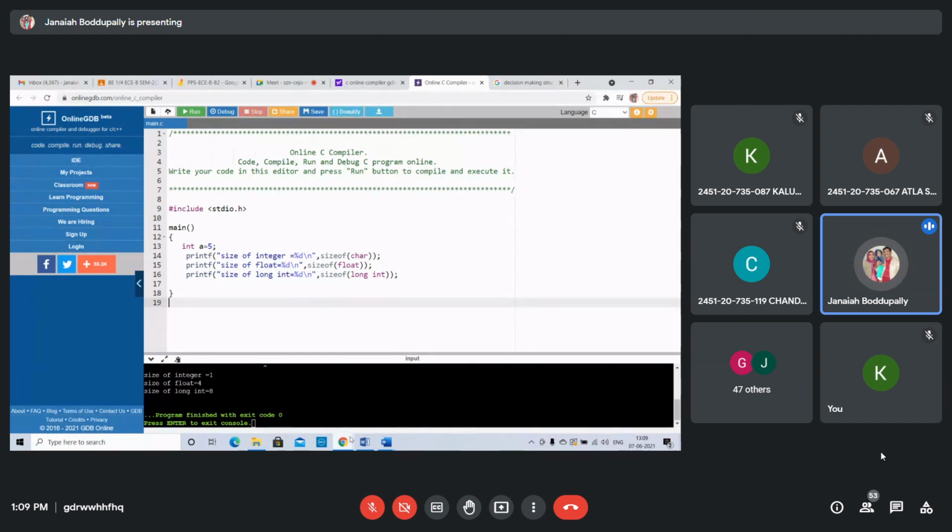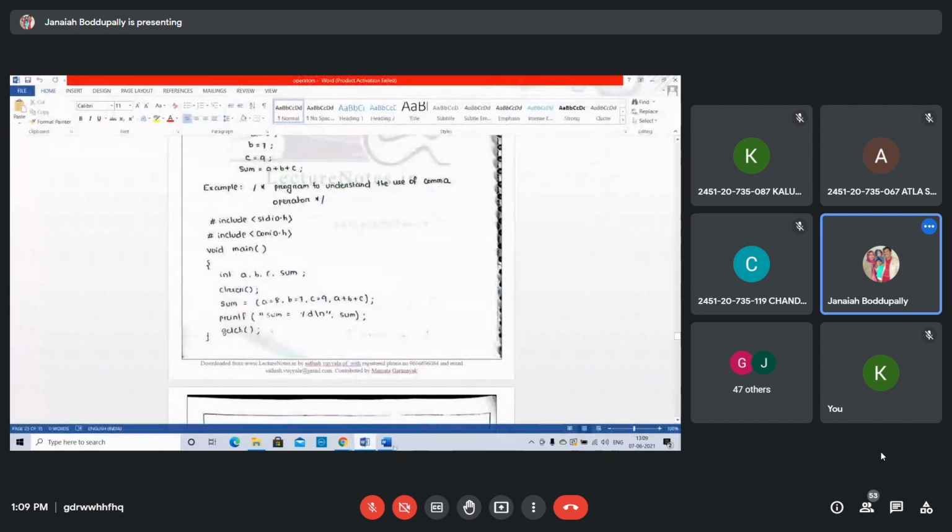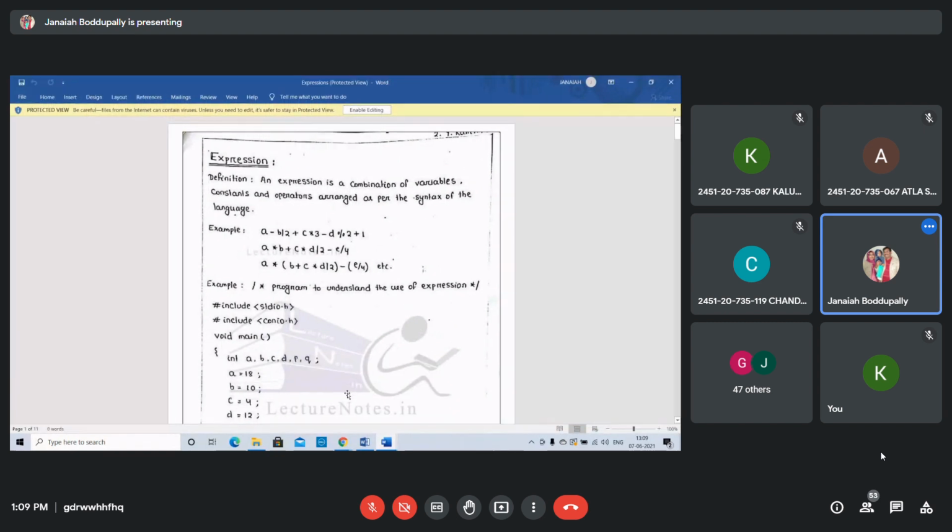Next topic is expressions. These notes also I sent you already. What is an expression? An expression is a combination of variables, constants, and operators arranged as per the syntax of the language, C language, Java, any mathematical expression. You can evaluate the mathematical expressions using the BODMAS rules.